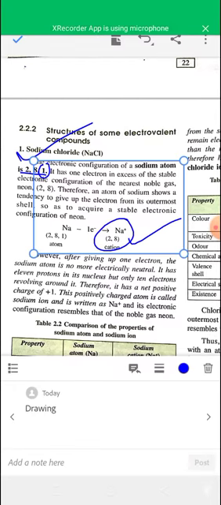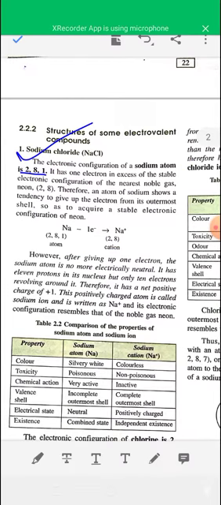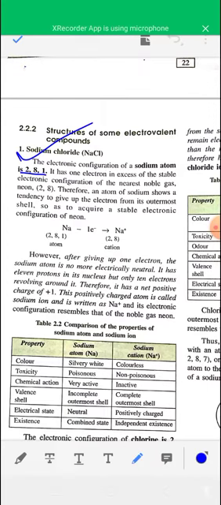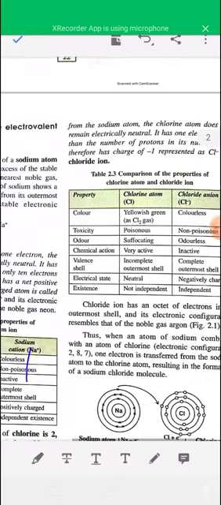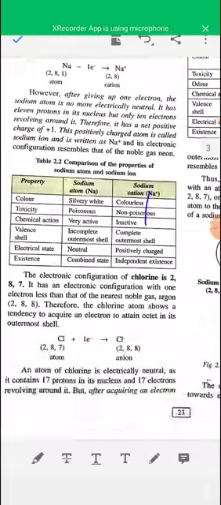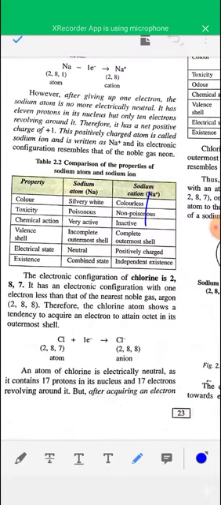So sodium loses one electron and forms Na plus ion, and chlorine has 7 electrons in its valence shell, so it accepts one electron to form Cl minus ion, and Cl minus is also stable due to the stable electronic configuration of noble gas argon.